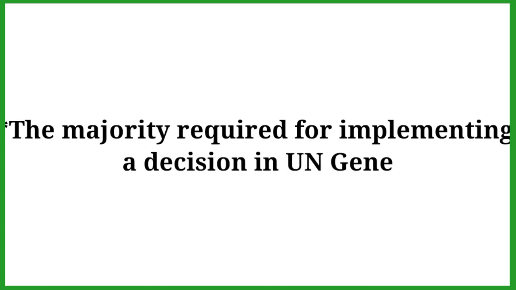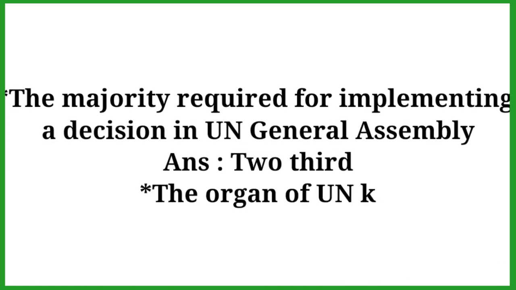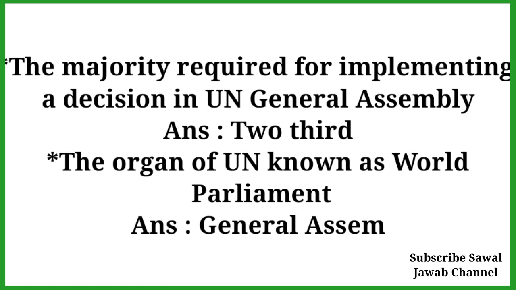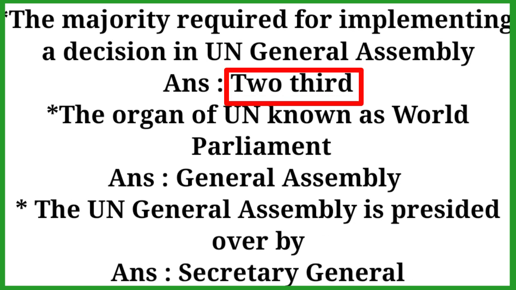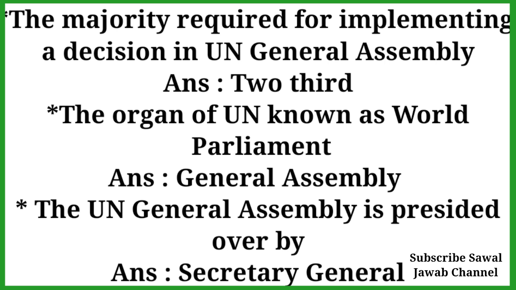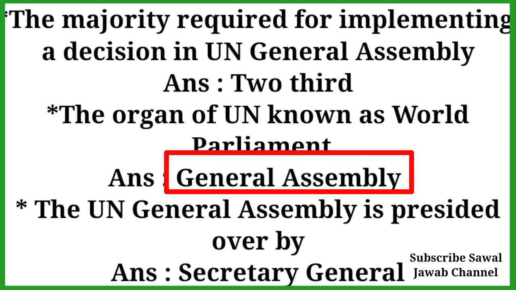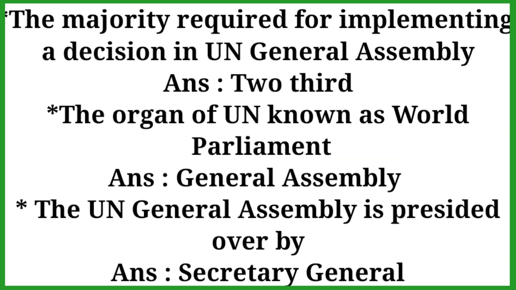The majority required for implementing a decision in the UN General Assembly is two-thirds. The organ of the UN known as the World Parliament is the General Assembly. The UN General Assembly is presided over by the Secretary General.